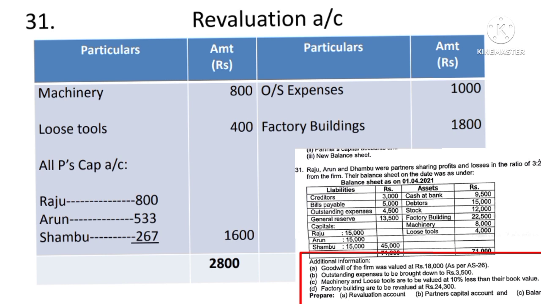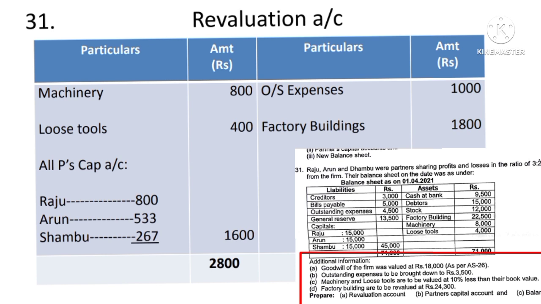It is a profit for the firm, so record it on the credit side of the revaluation account. By outstanding expenses, 4,500 minus 3,500, it comes to 1,000 rupees. Then machinery and loose tools are to be valued at 10% less than the book value, means it is a loss to the firm. So on the debit side, machinery 800, 10% means, and loose tools 400.